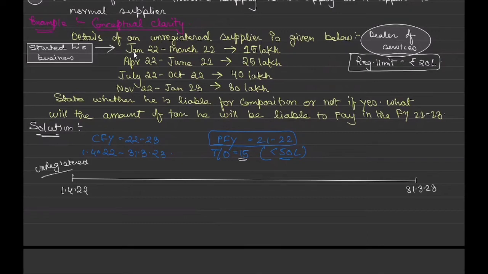So what happens in April 22 to June 22, his turnover is 25 lakh. So say for example our June 22 is here, let's write it June 22. Here his turnover is 25 lakh. So now can I say that he is eligible to get registered? Yes, he has to get registered.